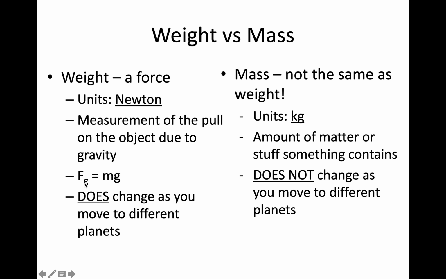So Fg is force due to gravity, and that's going to be your mass times the acceleration due to gravity. Remember, that was 9.8 meters per second squared. So if you know your mass, then you would just multiply that by 9.8, and that would give you the force of gravity, or your weight. And this would change if gravity is different, your weight would be different.